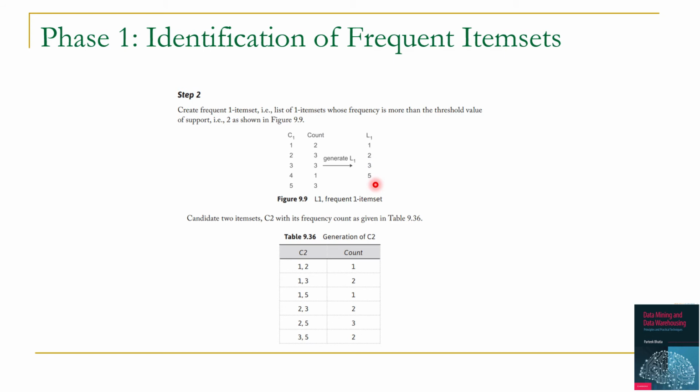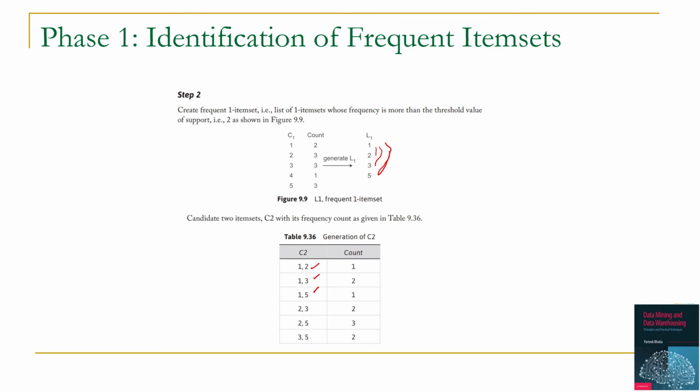In the next step, we have to create C2, that is candidate 2 item set pairs from L1, and for this we will perform L1 join L1. During L1 join L1 we will find 2 item pairs, and in this case item pairs will be created for 1 2, 1 3 and 1 5.